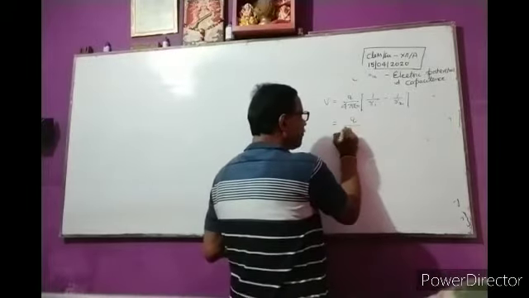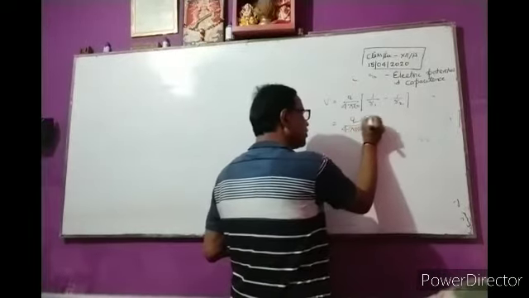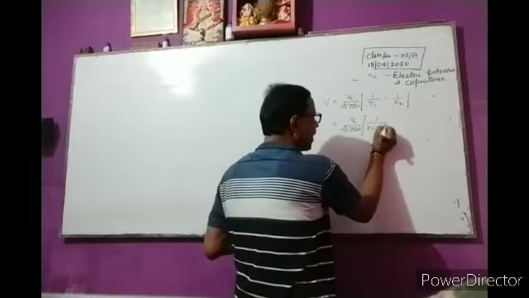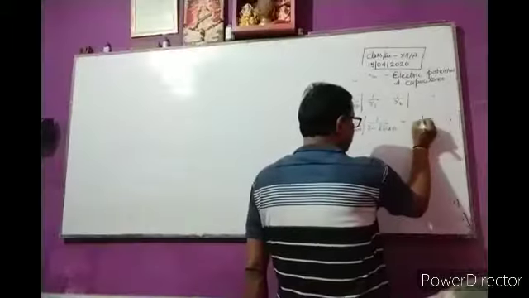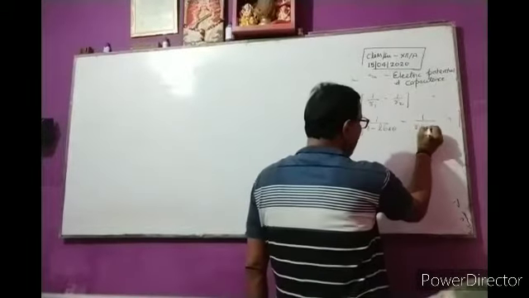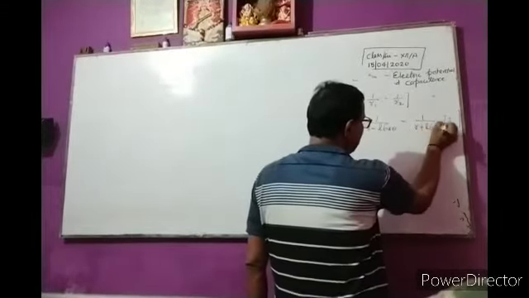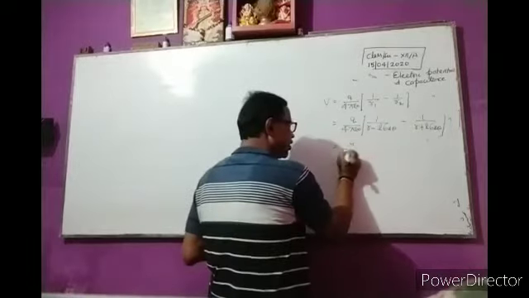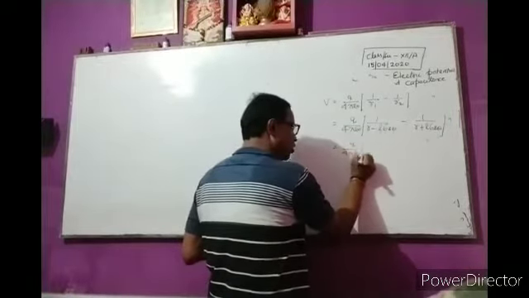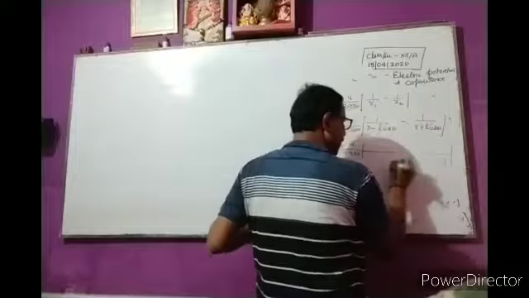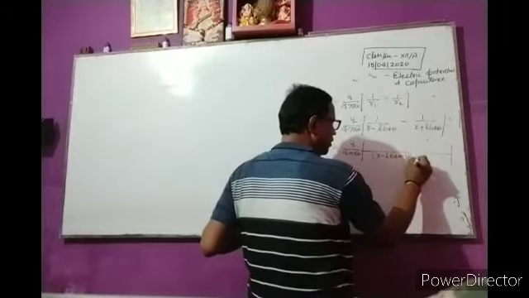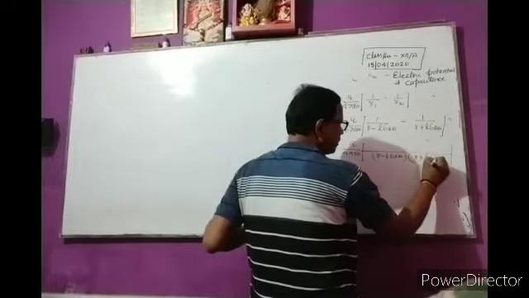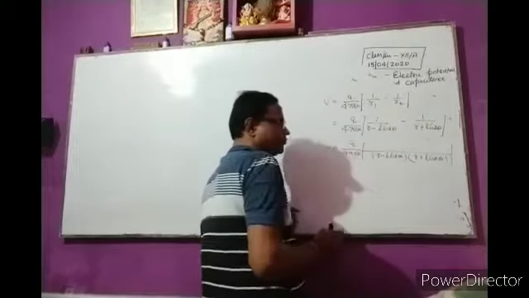So putting the value of R1, 1 upon R minus L cos theta, and the value of R2, R plus L cos theta. Then Q upon 4 pi epsilon naught, LCM of R minus L cos theta and R plus L cos theta.